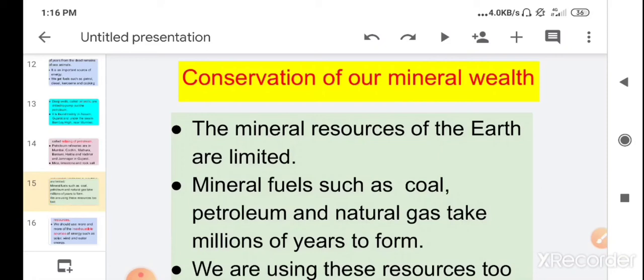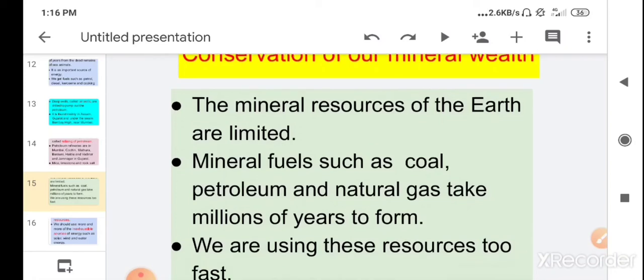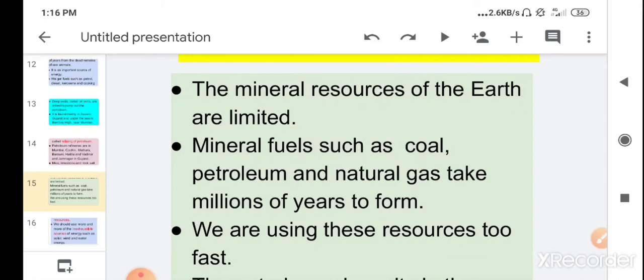So children, mineral fuels such as coal, petroleum and natural gas take millions of years to form. Now you have learned that coal is formed by dead plants buried under the earth, and it takes millions of years to form coal.